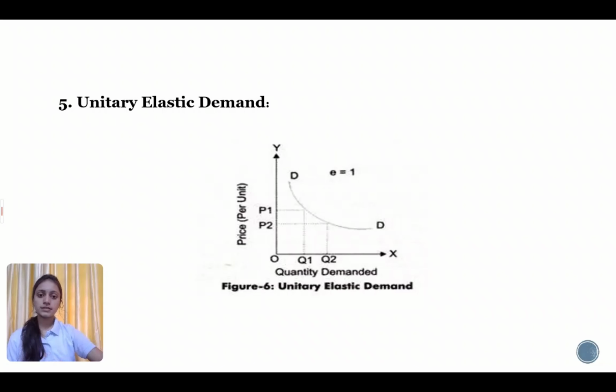From figure 6 it can be interpreted that a change of the price, that means OP1 to OP2, produces the same change in demand, Q1 to Q2. Therefore, the demand is unitarily elastic. That's called unitarily elastic demand.